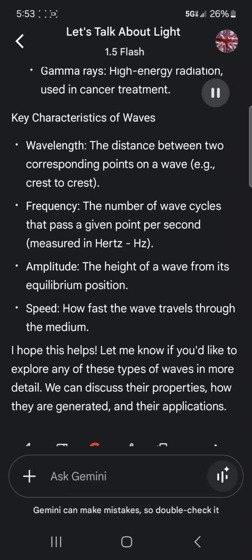Key characteristics of waves. Wavelength, the distance between two corresponding points on a wave, e.g., crest to crest. Frequency, the number of wave cycles that pass a given point per second, measured in hertz, Hz. Amplitude, the height of a wave from its equilibrium position. Speed, how fast the wave travels through the medium. I hope this helps. Let me know if you'd like to explore any of these types of waves in more detail. We can discuss their properties, how they are generated, and their applications.